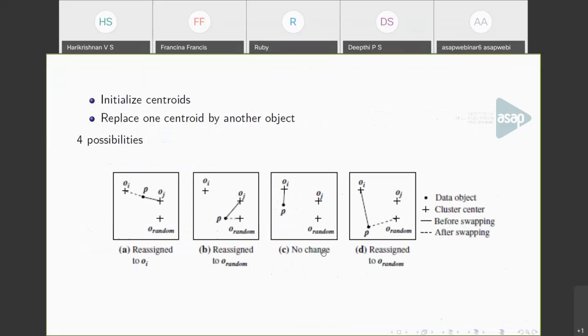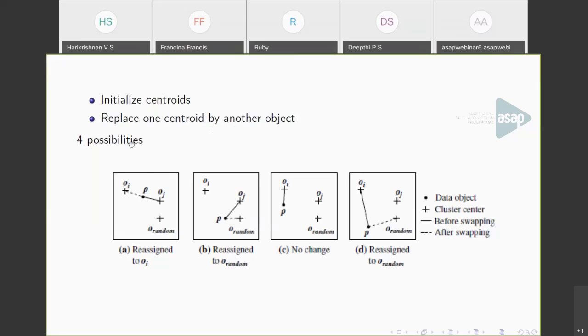So a medoid is nothing but an actual object. The algorithm works similar to k-means itself, but the difference is that we will not be calculating the mean value. The initialization step is the same. Initially, we can pick a set of points as centroids and replace one centroid at a time by another object rather than calculating the mean.